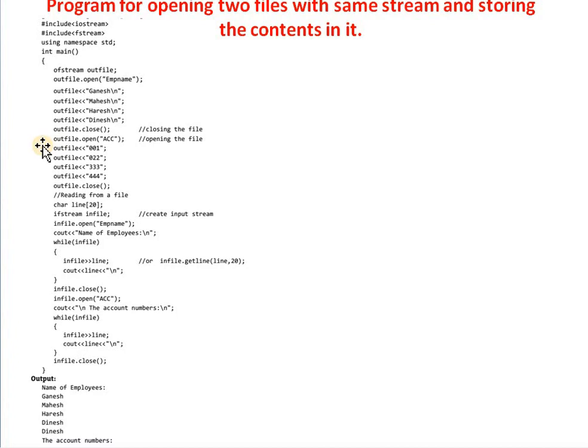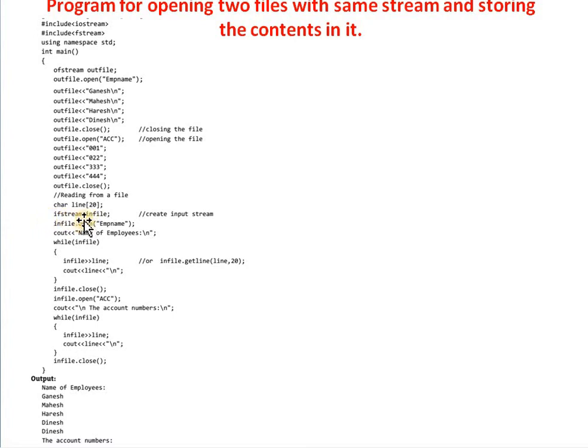Then here is a close function. By using the close function we are closing that particular file. Then next, another file is opened by using that same out file object, out file dot open account. The ACC file is opened, and on that particular file we are writing the contents 001, 002, 003, 333 and 444, and by using the close method we are closing that particular file. Then the contents of the files are read one by one.